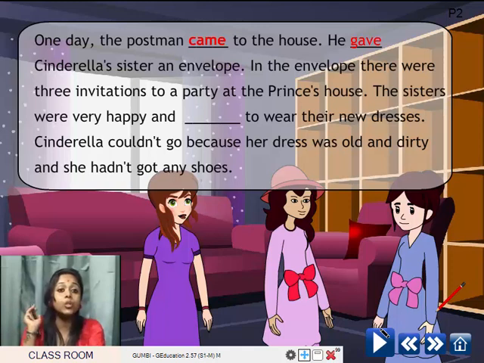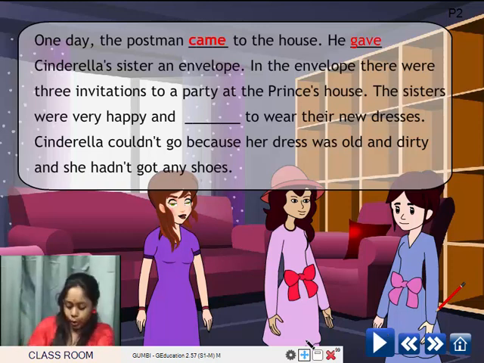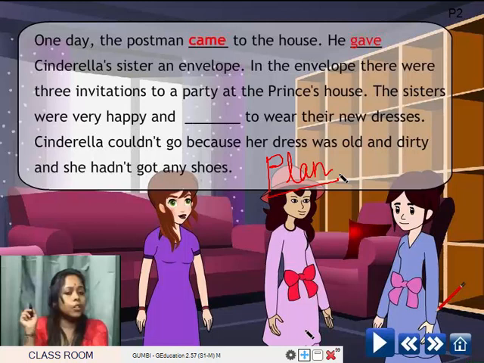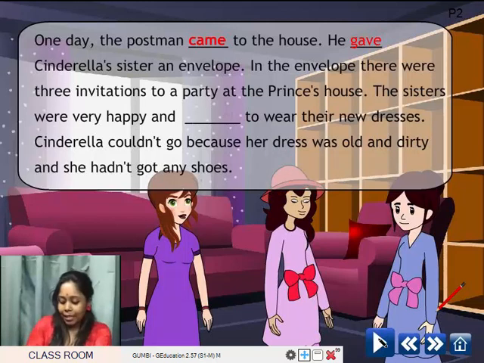In the envelope there were 3 invitations to a party at the prince's house. The sisters were very happy and dashed to wear their new dresses. So here the word is plan. P-L-A-N. So plan becomes in past form? Planned. Yes. So it is planned.